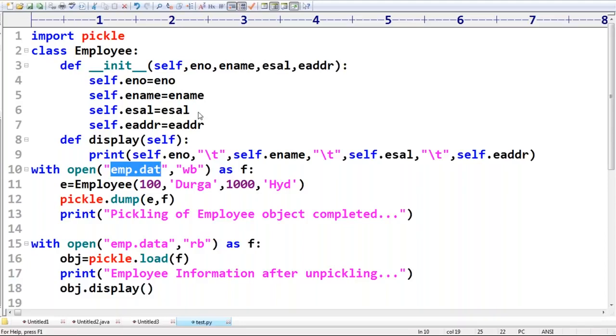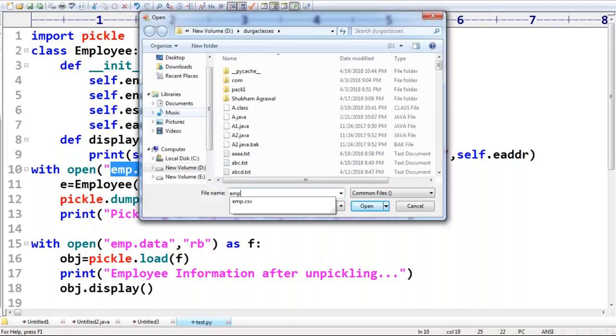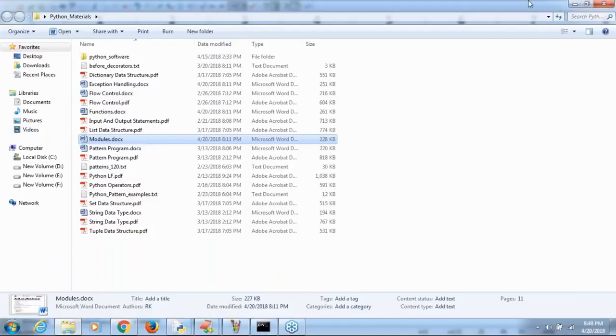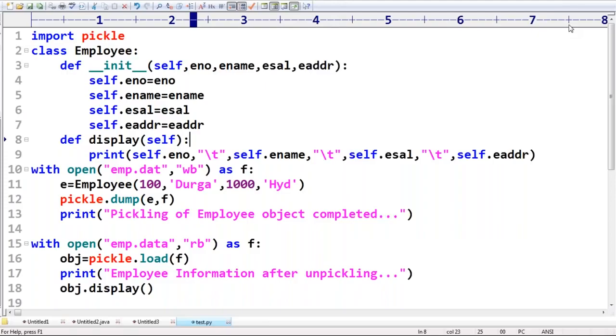Even let me cross check in my current working directory. emp.csv is there, but the emp.dat file is not there. Remember that. Now let me execute this code.